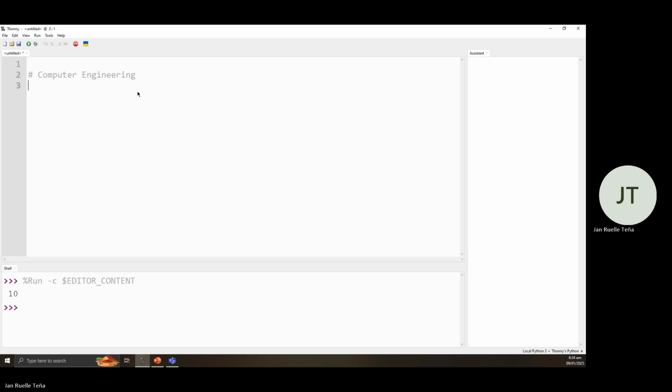So for here, we count the number of uppercase, 1, 2. So therefore, we have two uppercase letters. Then we count the number of lowercase, 1, 2, 3, 4, 5, 6, 7, 8, 9, 10, 11, 12, 13, 14, 15, 16, 17. So for our lowercase, we have 17.